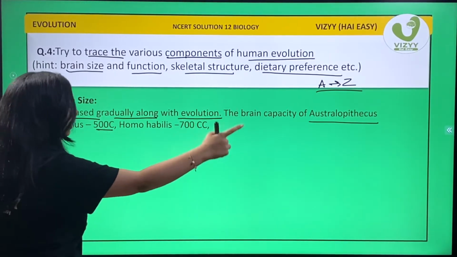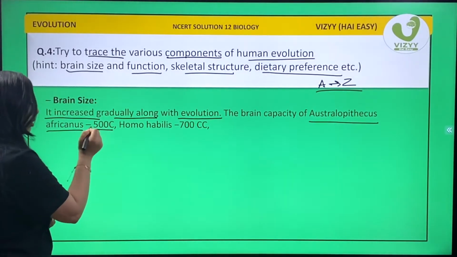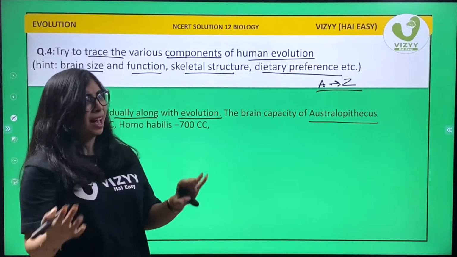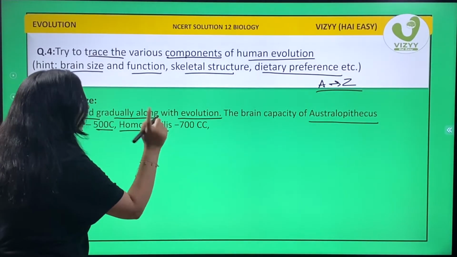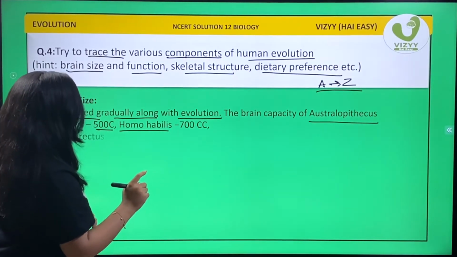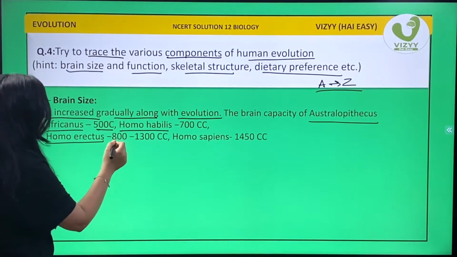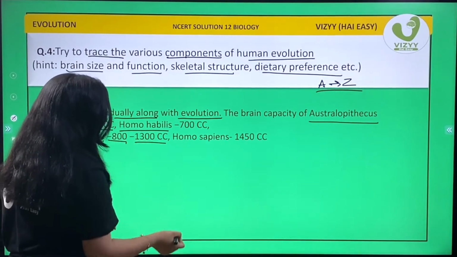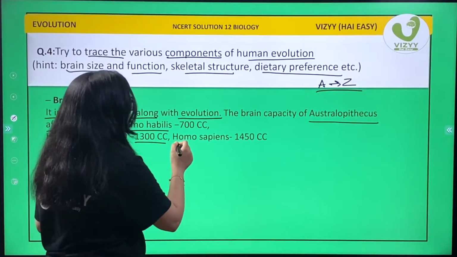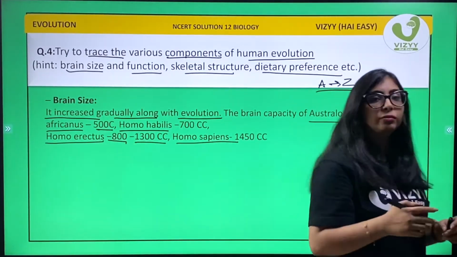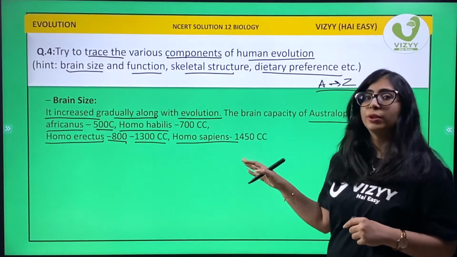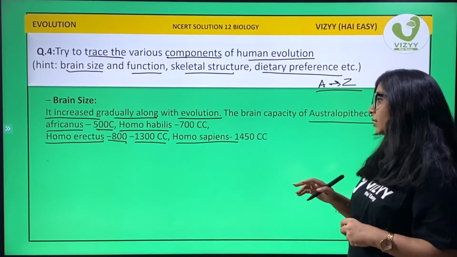Remember Australia and Africa, 500 cc. Homo habilis 700 cc. Homo erectus 800 to 1300 cc. And lastly, Homo sapiens was found to be 1450 cc.